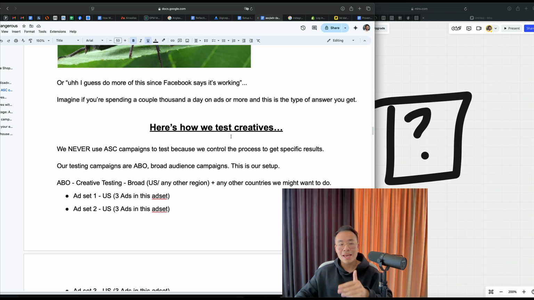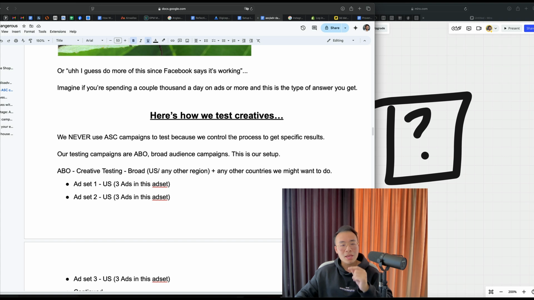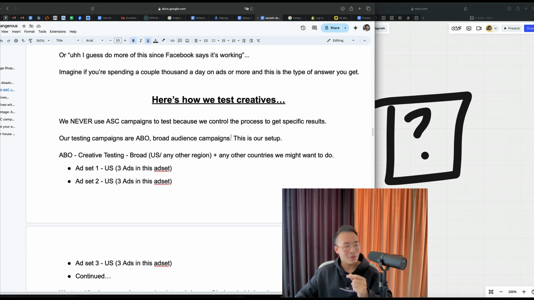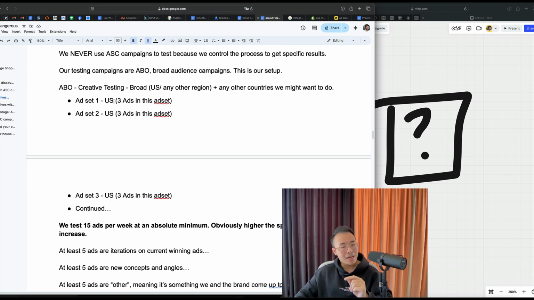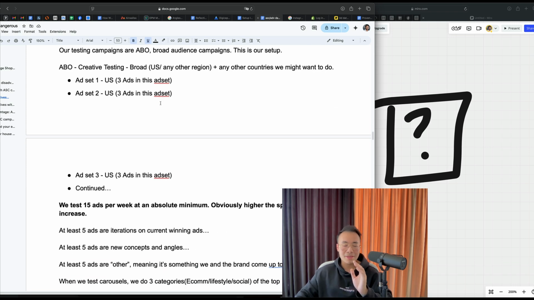Here's how we test creatives. We never use ASC campaigns to test because we control the process to get specific results. Our testing campaigns are ABO, broad audience campaigns. So this is our setup: ABO, creative testing, broad, US or any other region or countries we might want to do. Each campaign has 3 ad sets, and each ad set has 3 ads in it.